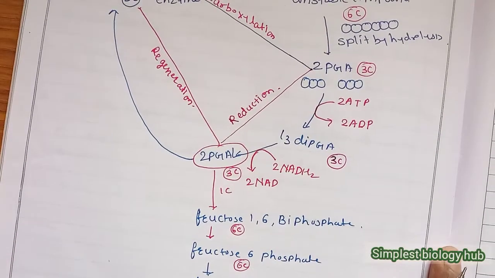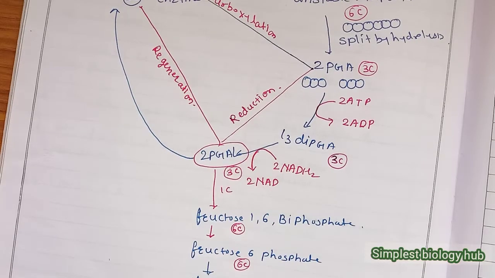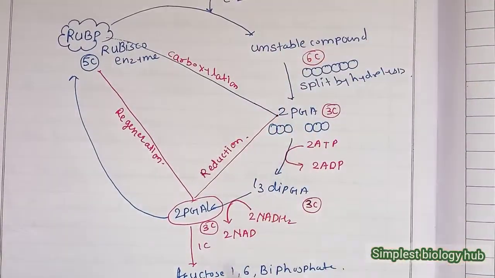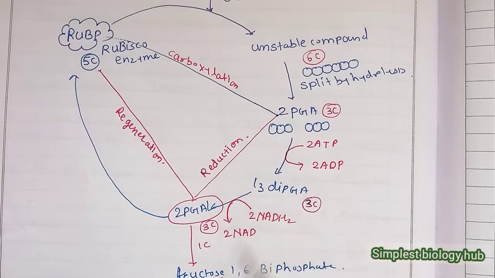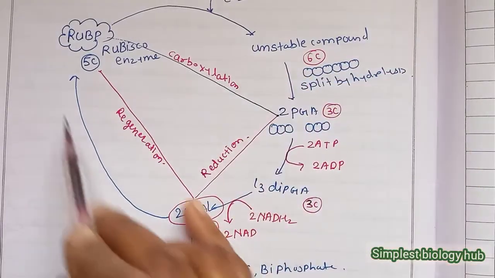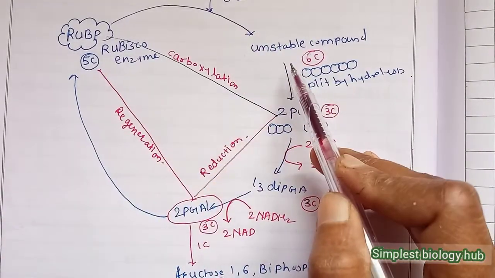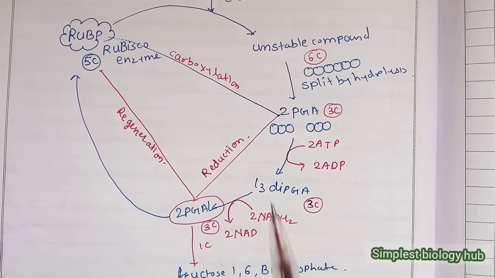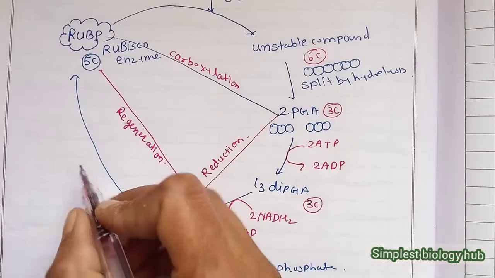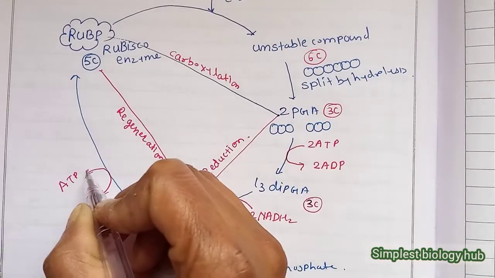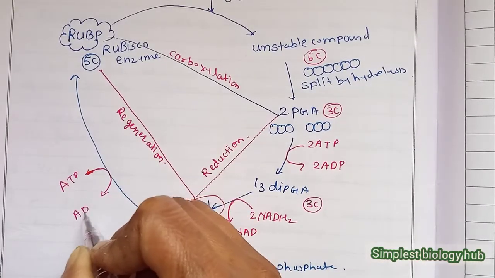Actually, for the formation of 1 glucose molecule, the Calvin cycle runs 6 times. Means that process continuously takes place 6 times, and 6 carbon dioxide molecules are fixed and converted into glucose, and the ribulose bisphosphate is only involved in the reaction, and finally it is released and ready to accept new carbon dioxide. But during the process of regeneration, again 1 ATP is utilized here and converted into ADP.